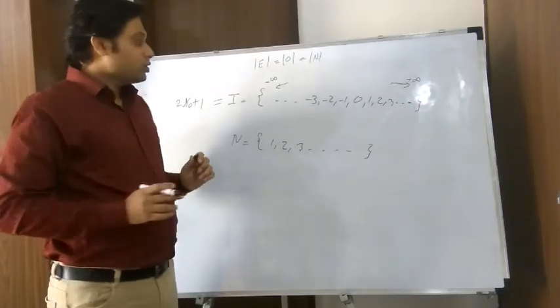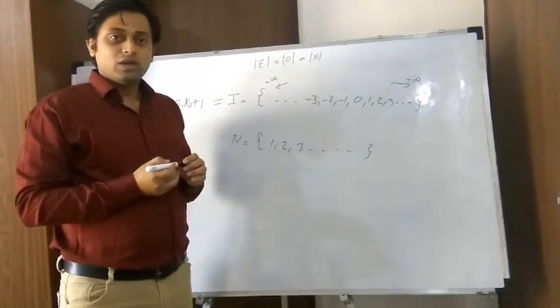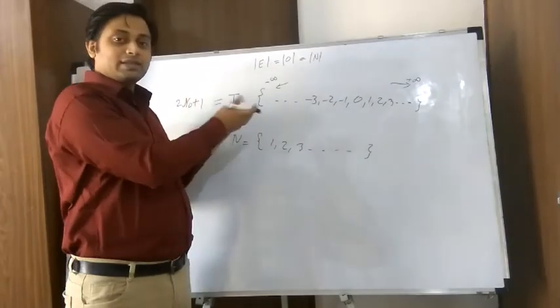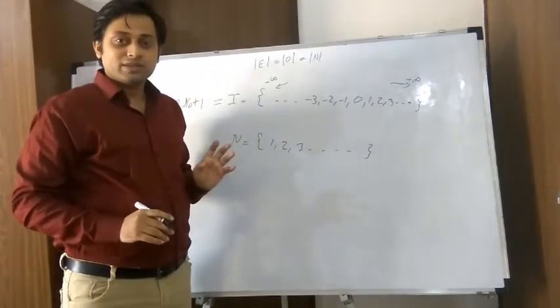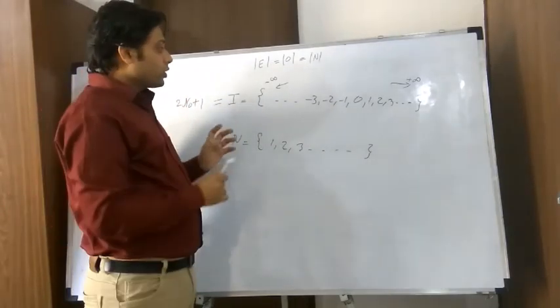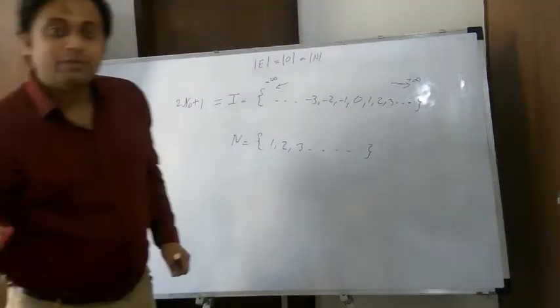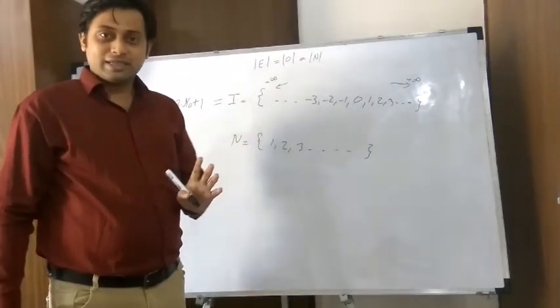So what should we do now? Is it really a greater set than the natural number set because mapping does not exist? Okay, so what we will do now, we will rearrange the elements of the integer set in this fashion.